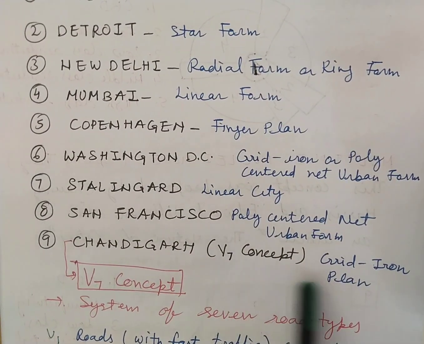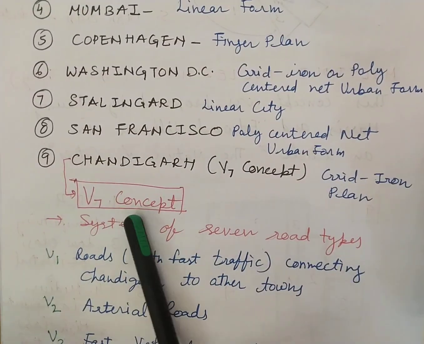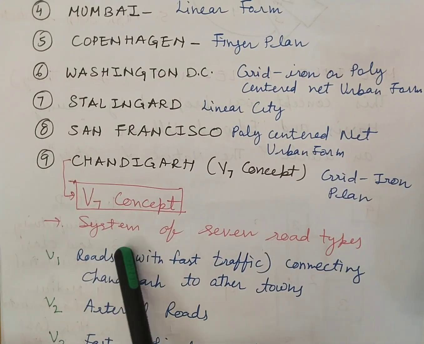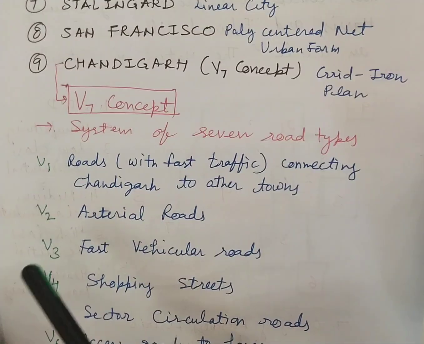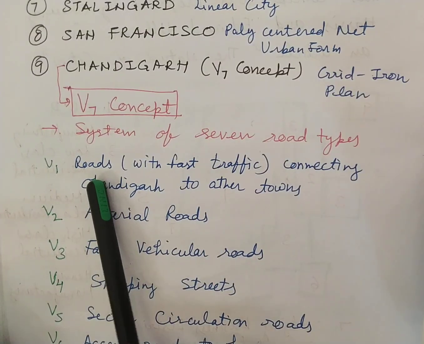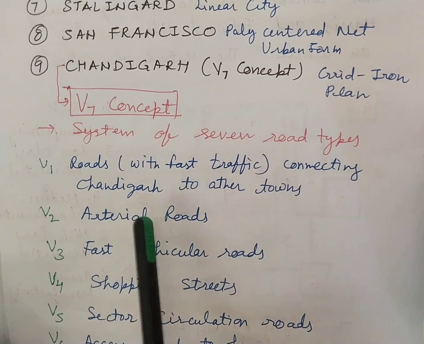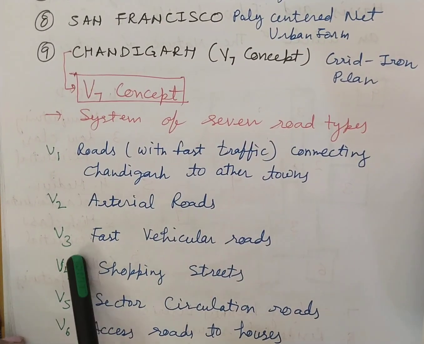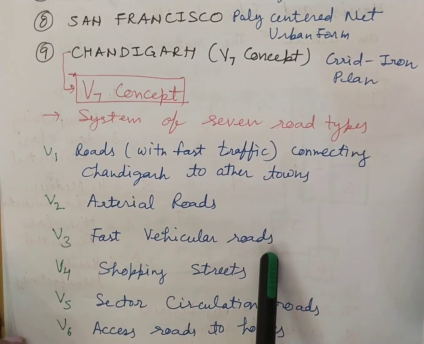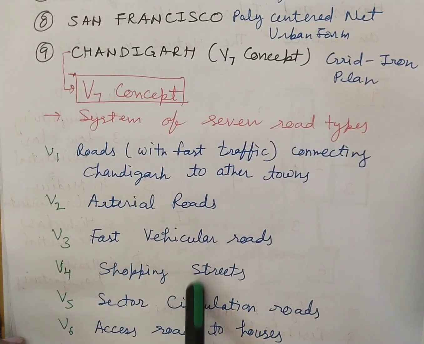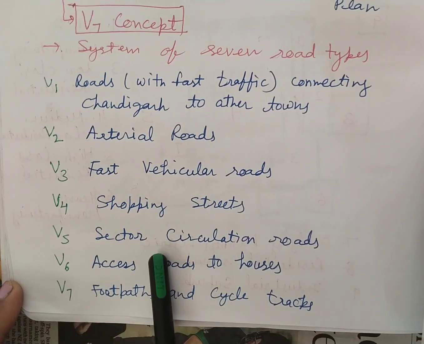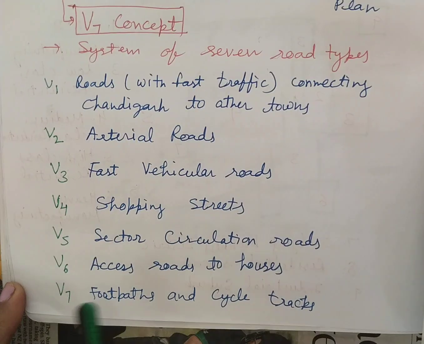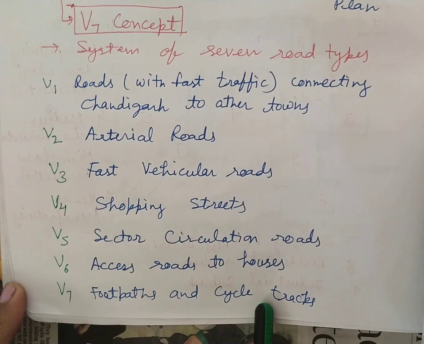Chandigarh, based on the V7 gridiron plan. What is the V7 concept? That is given by Le Corbusier. System of 7 road types. V1 is roads with fast traffic connecting Chandigarh to other towns. V2 is the arterial roads. V3 are the fast vehicular roads. V4 are the shopping streets. V5 are the sector circulation roads. V6 access road to houses. V7 footpaths and cycle tracks.